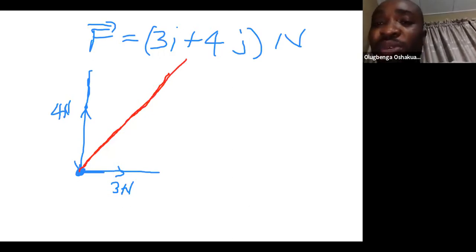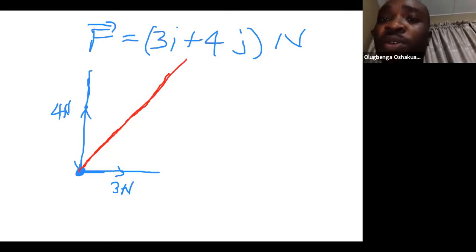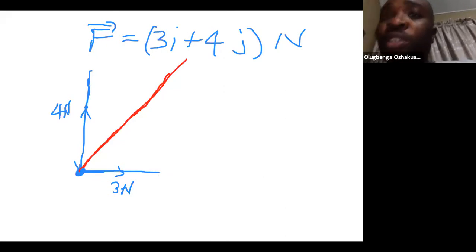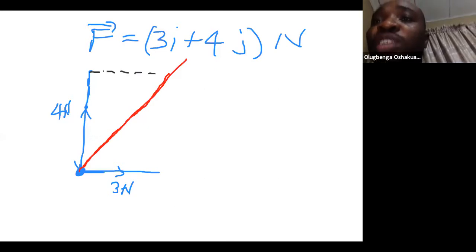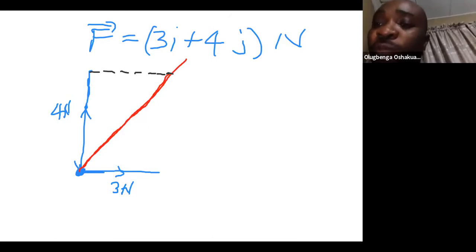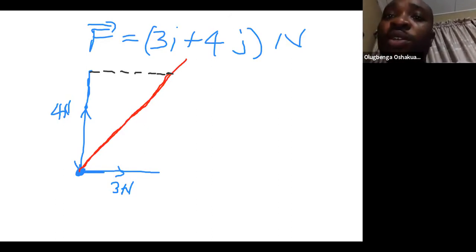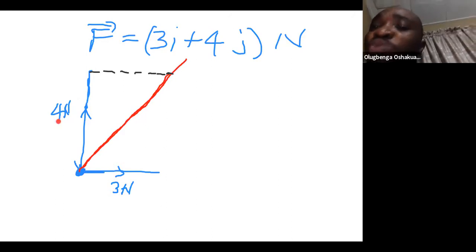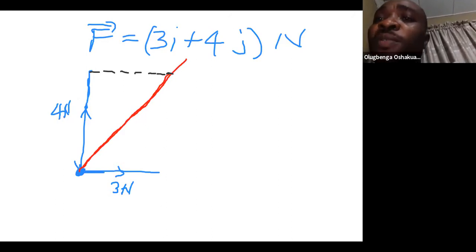And how do we resolve that? This is 3 newtons, then we should also talk about another 3 newtons parallel to these 3 newtons. And for the 4 newtons acting upwards, we should also talk about another 4 newtons parallel to the existing 4 newtons.